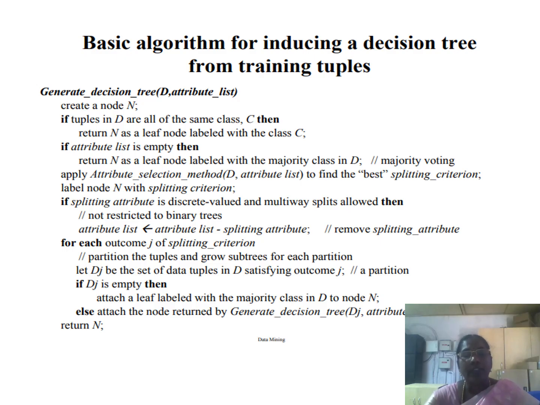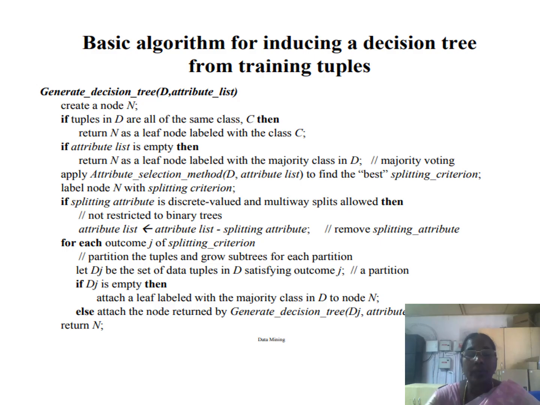Then, if Tj is empty, we attach a leaf labeled with the majority class in D to node N. In such a scenario, there are no further tuples, so the class label is decided by majority vote. Else, we attach the node returned by the recursive call to generate decision tree. So we recursively call the decision tree algorithm.